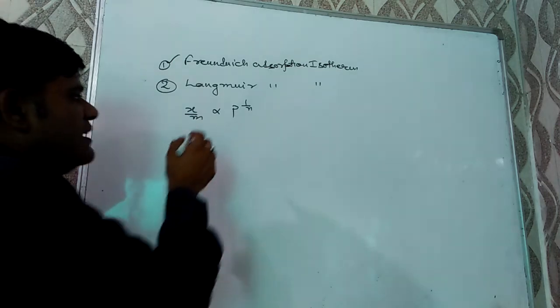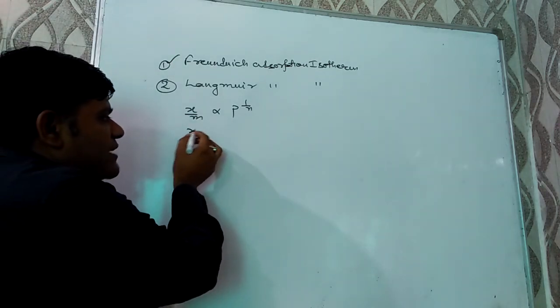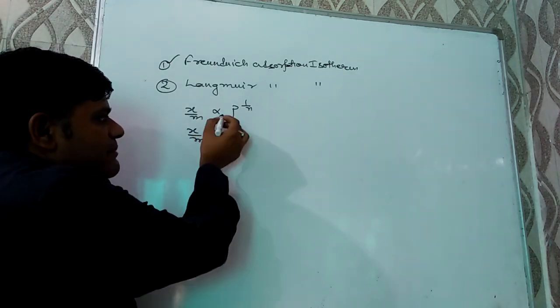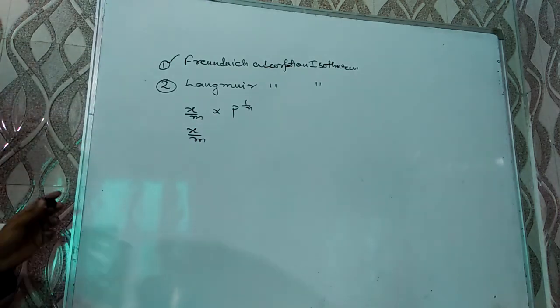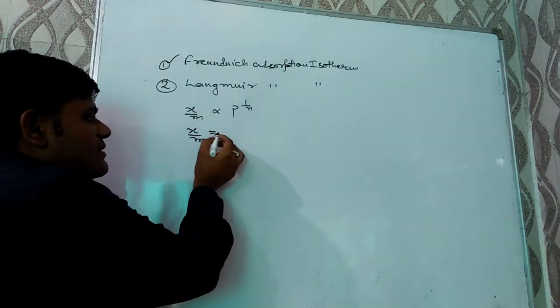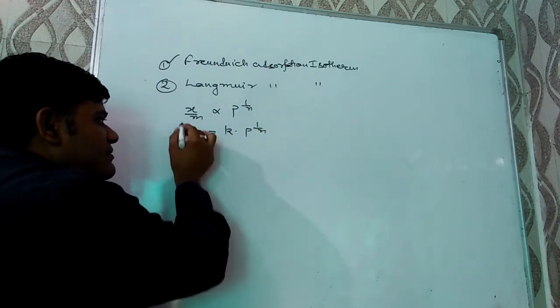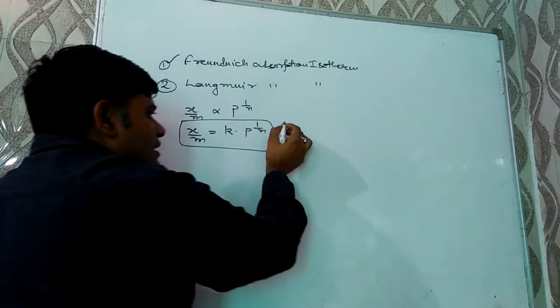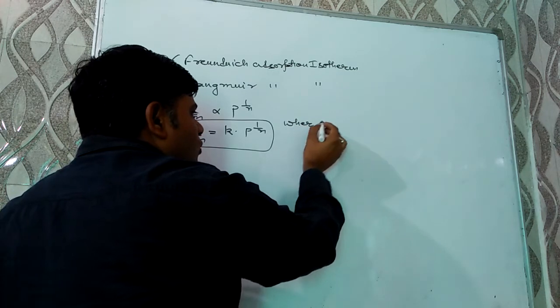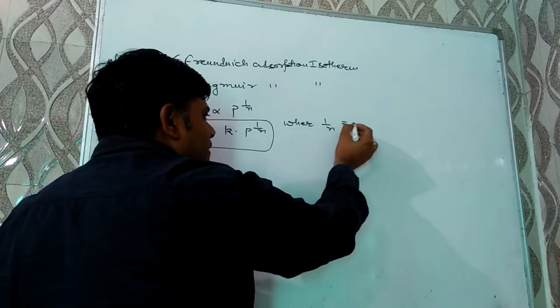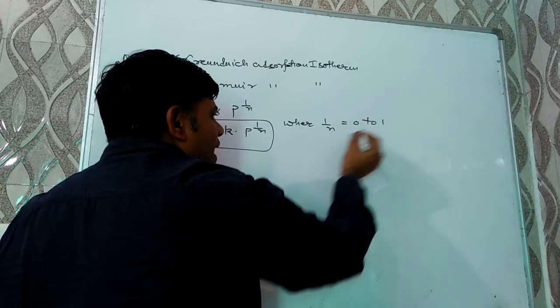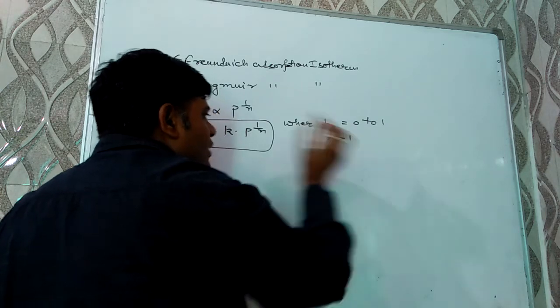Extent of adsorption is directly proportional to fractional power of pressure. x by m is directly proportional to P raised to power 1 by n, or x by m is equal to K into P raised to 1 by n, where the value of 1 by n can be between 0 to 1, while n can be greater than 1.